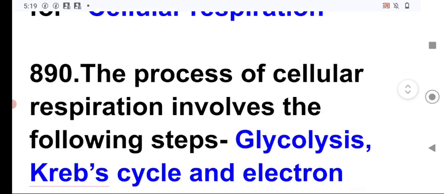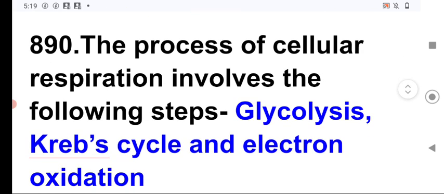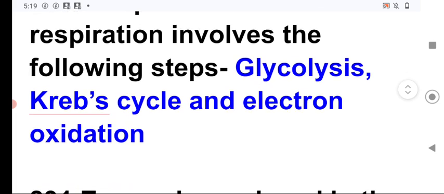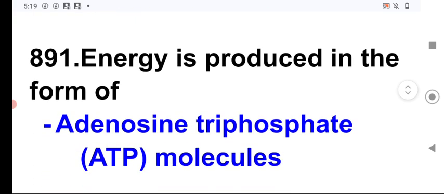Next question, the process of cellular respiration involves the following steps. The steps are: first, glycolysis; second, Krebs cycle; and third, electron transport system or electron oxidation.